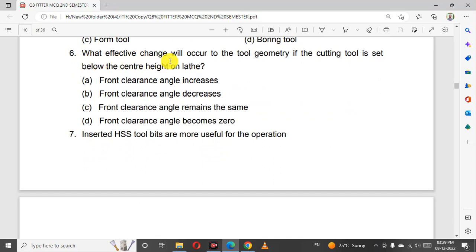What effective change will occur to the tool geometry if the cutting tool is set below the center height of the lathe? Increase front clearance angle.